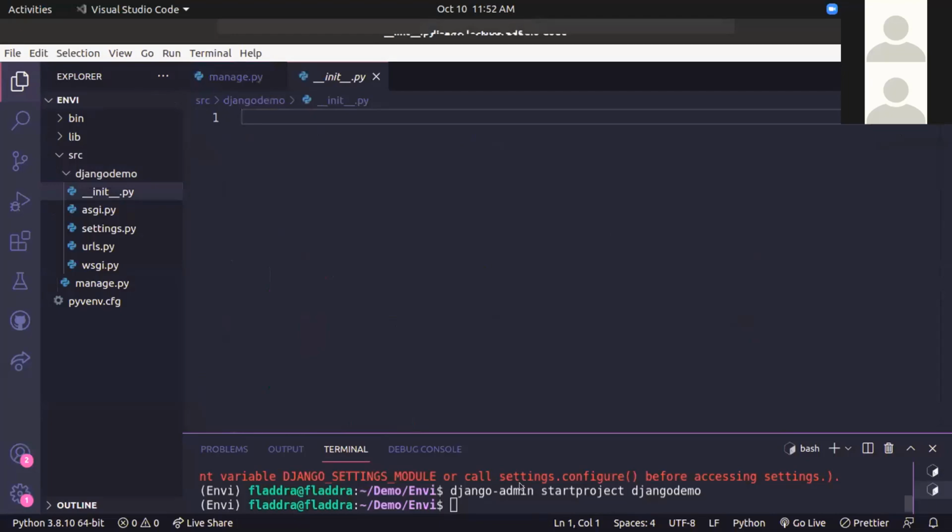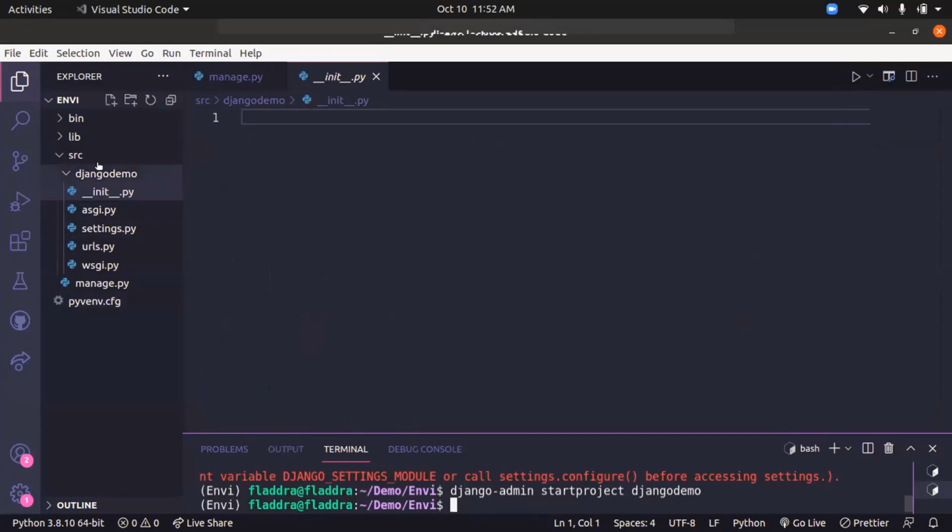For example, now let's start an application. What an application in Django is, please don't confuse yourself with normal applications. In Django, application means a simple independent module of that project. The Django demo is the project, and the application is another independent part of the very same project.